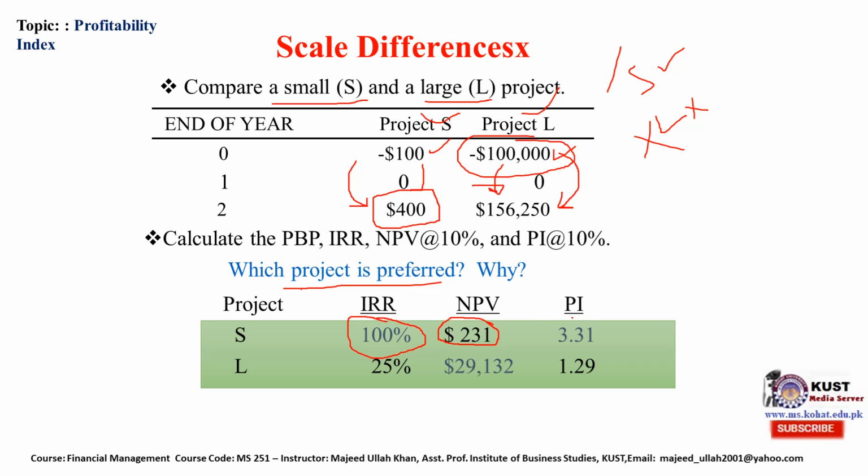Its profitability index is very high, that is 3.31. Now come to the large project. Internal rate of return is 25%, less than S. Profitability index is 1.29. Which one should we accept if these are mutually exclusive projects? If we have enough capital, we should undertake L project instead of wasting time on the small project. So here NPV provides us the way to decide which project to invest in.